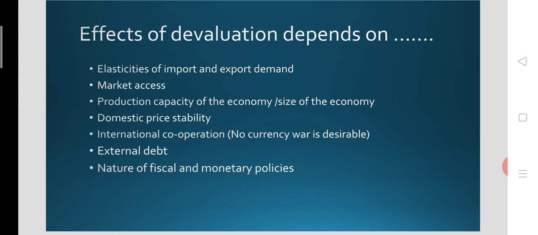Then we have to pay more after devaluation. Then the nature of the fiscal policy and monetary policy are also important to help the nations increase export and reduce the deficit.